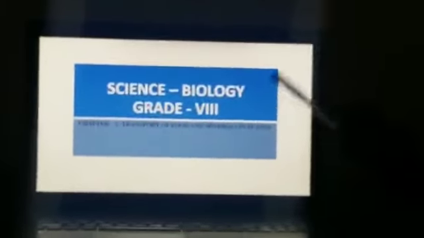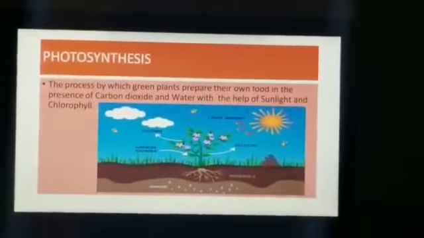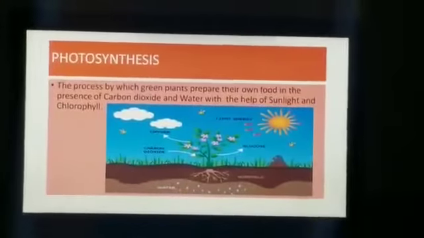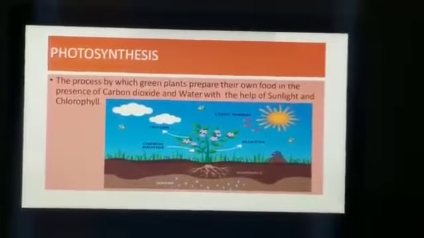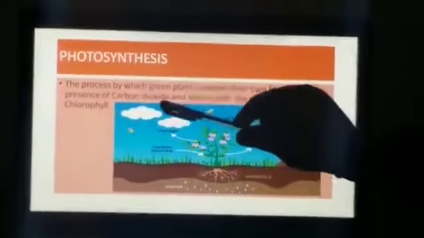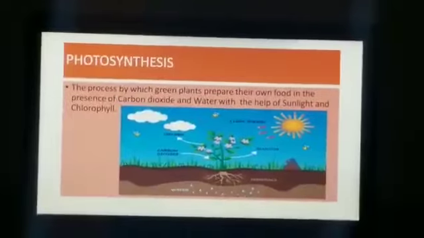Let's start with chapter 1, which is transport of food and minerals in plants. First of all, let us start with photosynthesis. What is photosynthesis? The process by which green plants prepare their own food in the presence of carbon dioxide and water with the help of sunlight and chlorophyll.